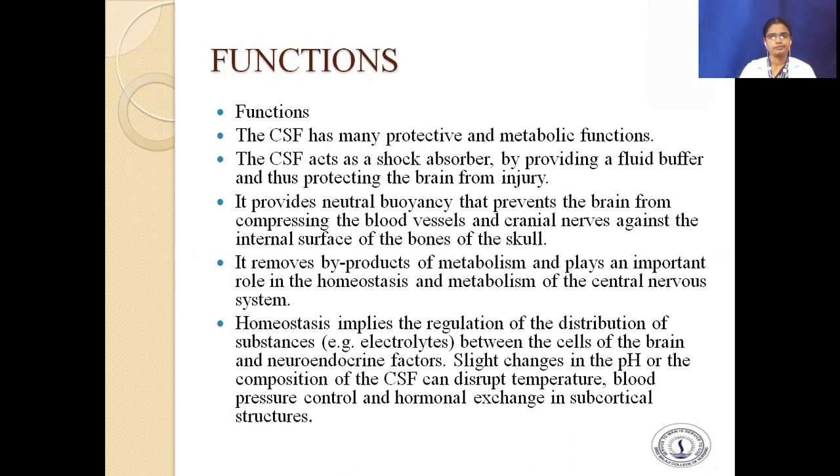bones of the skull. It removes by-products of metabolism and plays an important role in the homeostasis and metabolism of the central nervous system. Homeostasis implies the regulation of the distribution of substances, for example, electrolytes, between the cells of the brain and neuroendocrine factors. Changes in the pH or the composition of the CSF can disrupt temperature, blood pressure control, and hormonal exchange in subarachnoid structures.